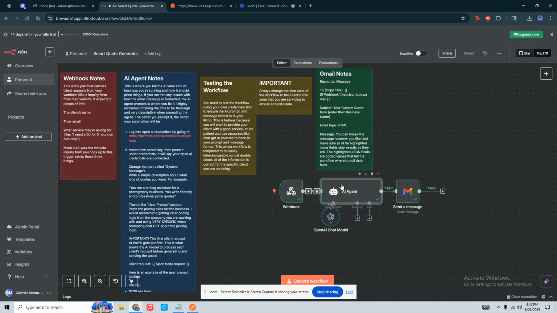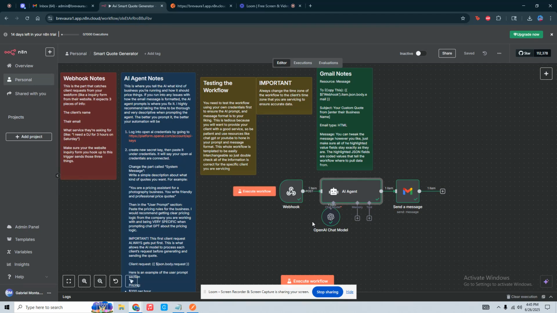So it'll take the information that it received, put it into the OpenAI chat model, and then the chat model is responsible for sending that personalized quote directly to the client's email. So from start to finish, they will go on your website, they will submit their first name, last name, email, phone number, and whatever else you want, and it'll end with a fully personalized quote in their email instantly without you lifting a finger. So I'm going to go ahead and show you an example of this workflow now.